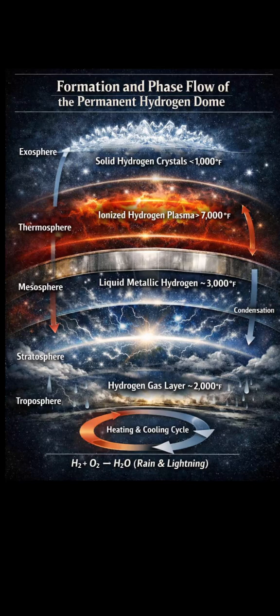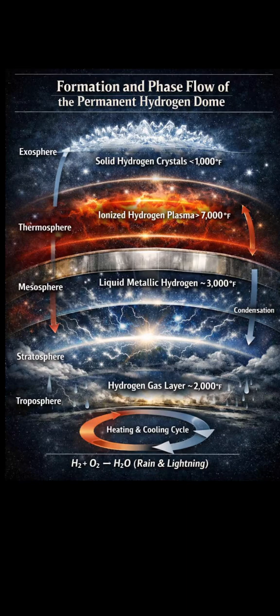Beneath the plasma, hydrogen condenses into liquid metallic hydrogen. Below the plasma layer, temperatures remain high but stable enough for hydrogen to condense into liquid metallic hydrogen. This phase is known from high-pressure physics, but can also form through electromagnetic confinement and radiated heating. Liquid metallic hydrogen behaves like a reflective fluid, a conductive metal, a continuous membrane, and a self-supporting shell. The layer provides the structural backbone of the firmament, acting as a planetary-scale conductive sheath.